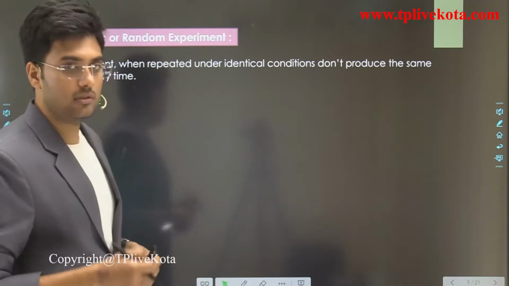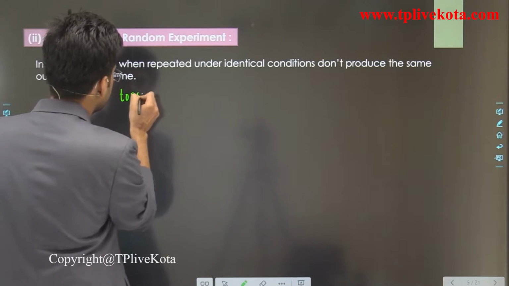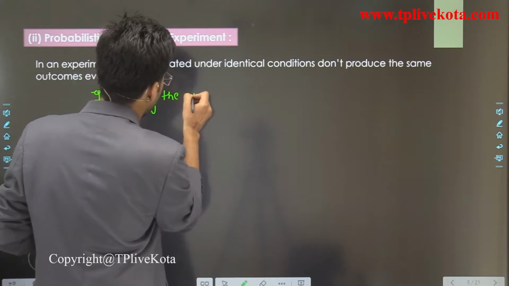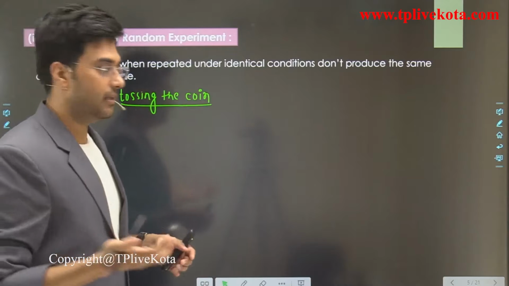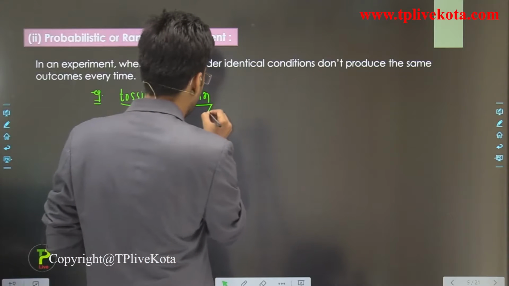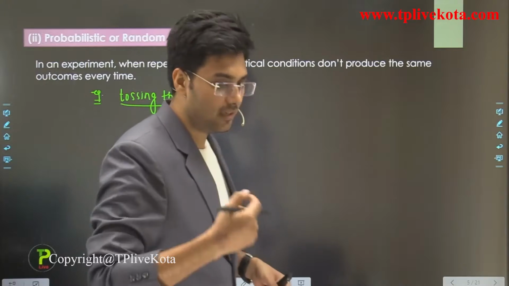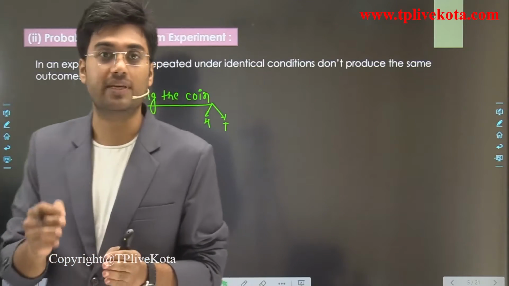if we are tossing the coin, when we toss a coin, we get either head or tail. We have two outcomes, head and tail. So tossing a coin is an experiment, and this is a random experiment.